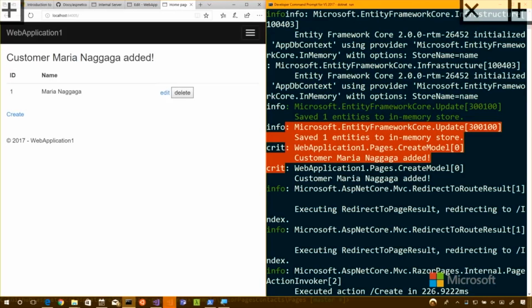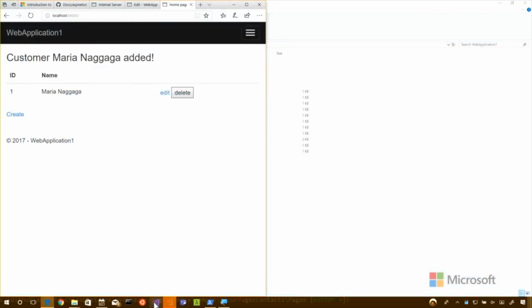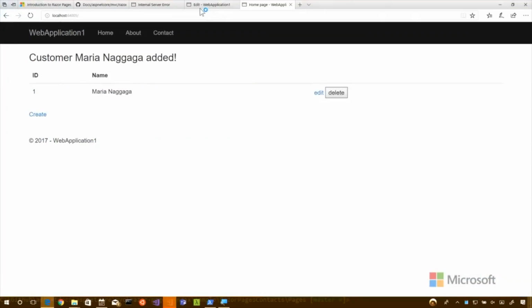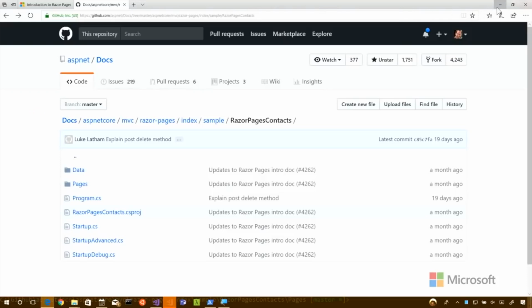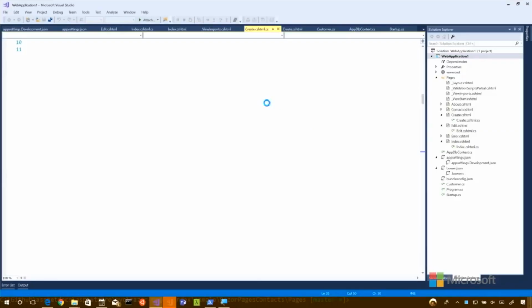So the idea there is that that information could go lots of different places. So let's close that up. We're going to see it in the debug. And let's go and do it in Application Insights, which is cool. And you can see it in the debugger as well, right? The point is that stream of information is going out into the world. It can go out into the command line. It can go out into a window. It can go into Windows debug, text file, totally up to you.